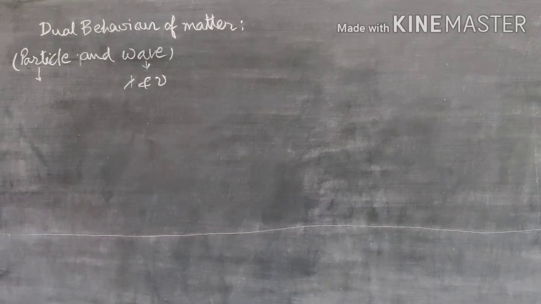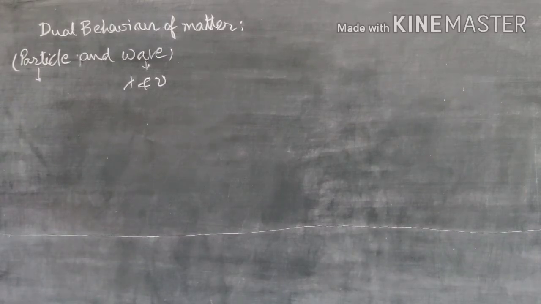So regarding dual behavior, the Bohr model has one drawback. He proposed that the electron behaves like a particle. The electron, being a particle, revolves around the nucleus in a circular path.